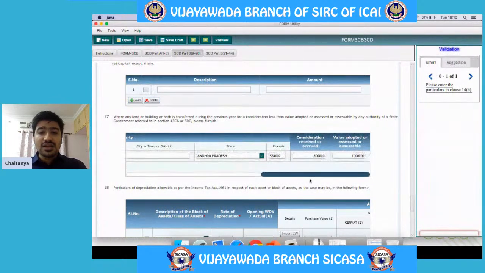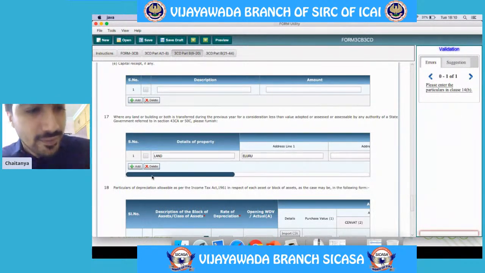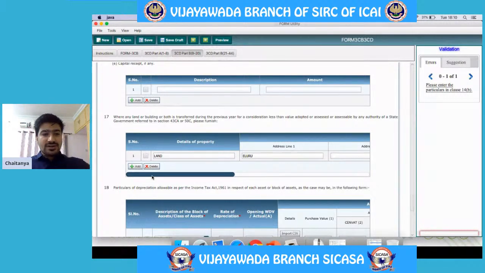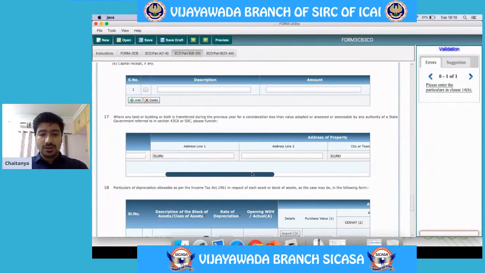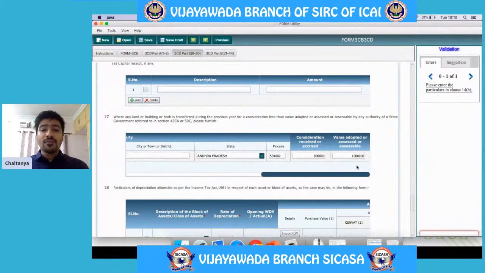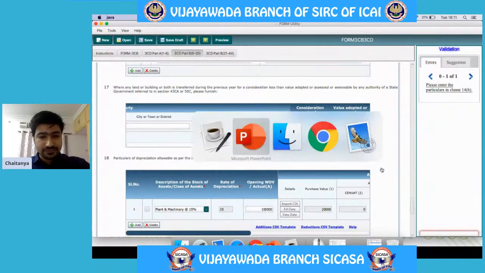See here, let us assume a case wherein a land or building is transferred. Let's take a land is transferred, and the address of that particular land is situated in Yellow, and the consideration received or accrued is 8 lakhs, whereas the value adopted for stamp duty is 10 lakhs. So here 10 lakhs is required to be mentioned. In this way, the details are required to be given for this particular clause.